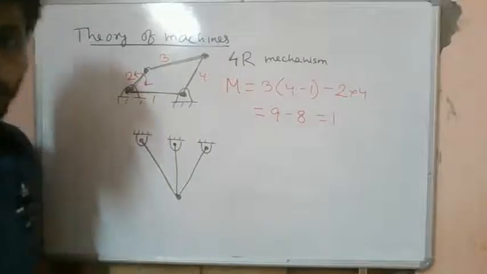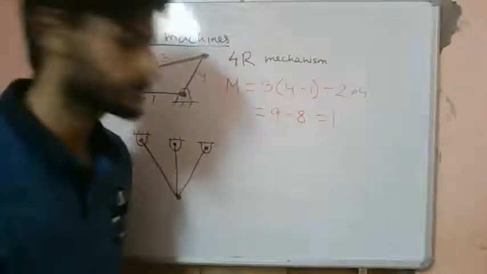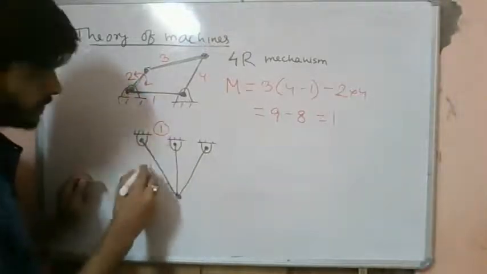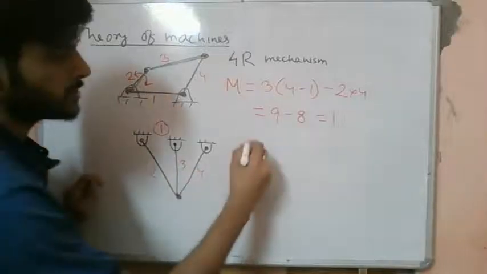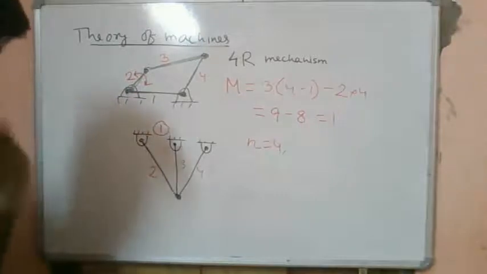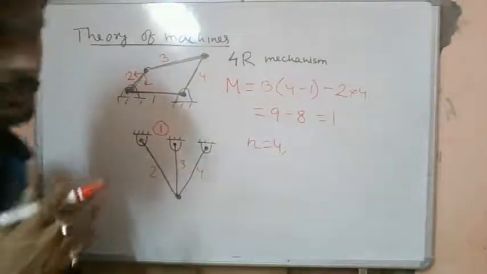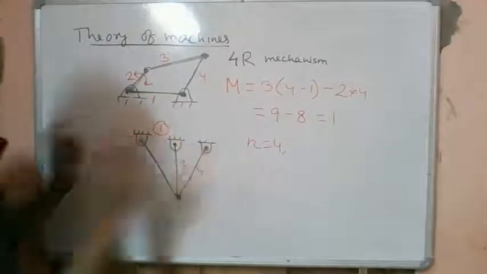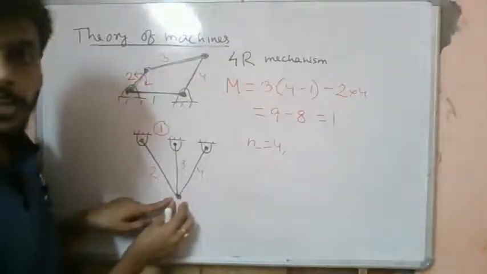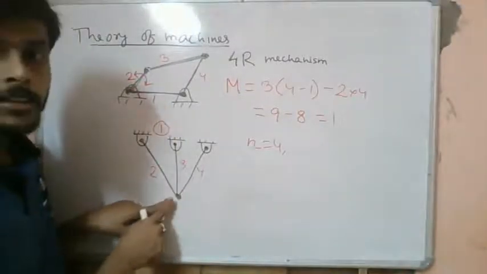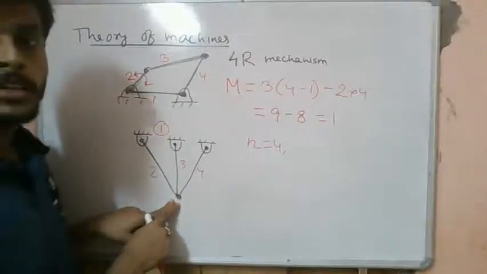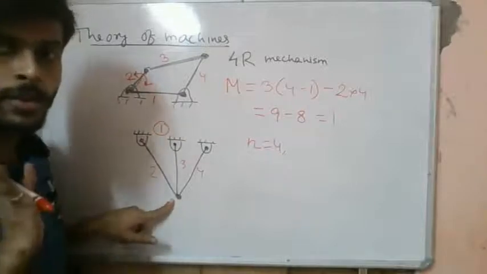Now, what information does Grubler's criterion give us? Let's see. This ground link is link number 1. We have 2, 3, 4. So we have basically 4 links. Now we need to identify the different types of lower pairs available over here. We have 1, 2, 3 lower pairs. Now you see here, at a single point we have 3 different links connected. So this is not a simple binary joint. We have learned about the ternary joint. So this is a ternary joint. A ternary joint is equivalent to 2 binary joints.